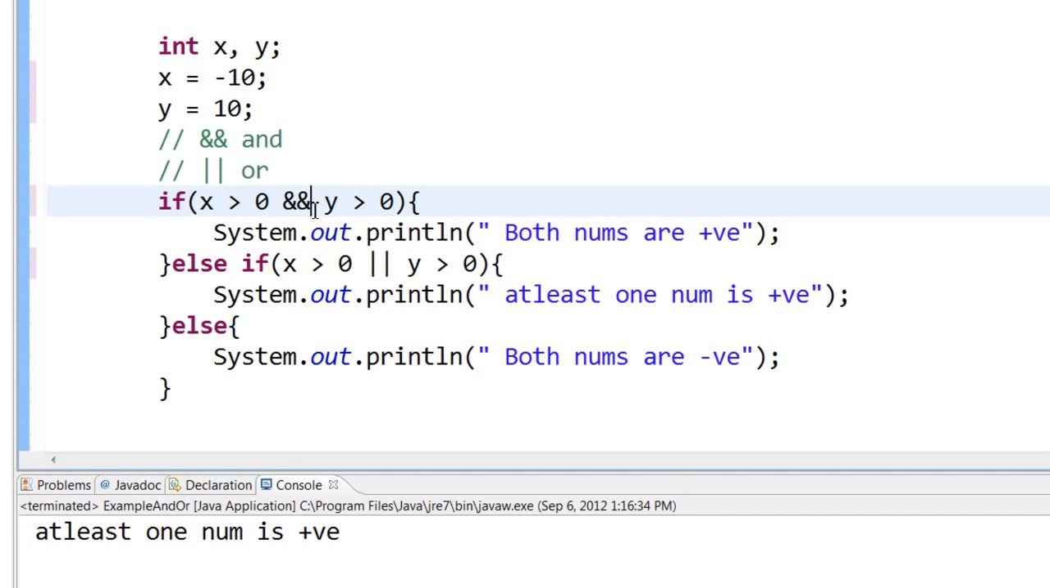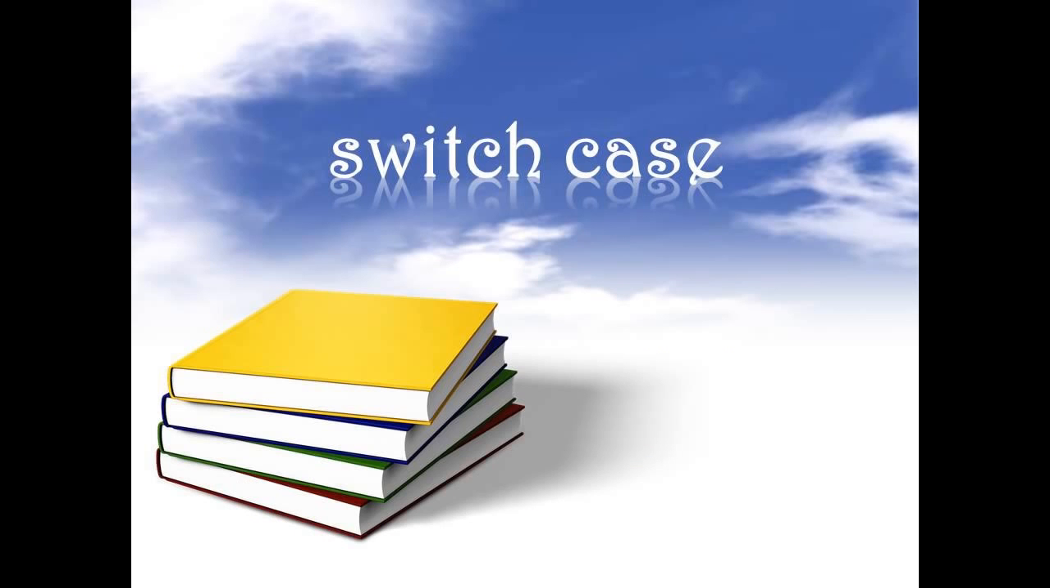Well, the single ampersand is used for bit operations, which I think you can read up on your own at a later stage.